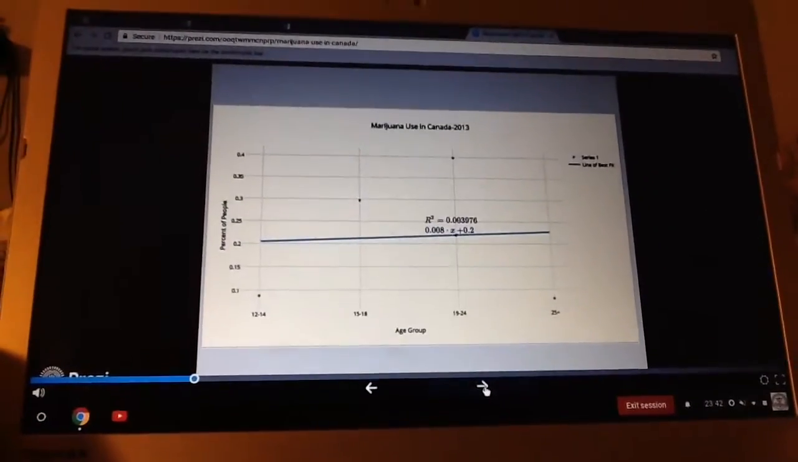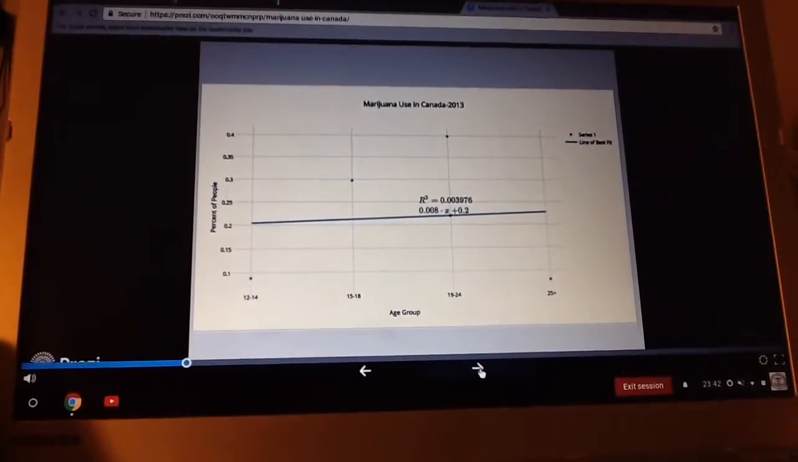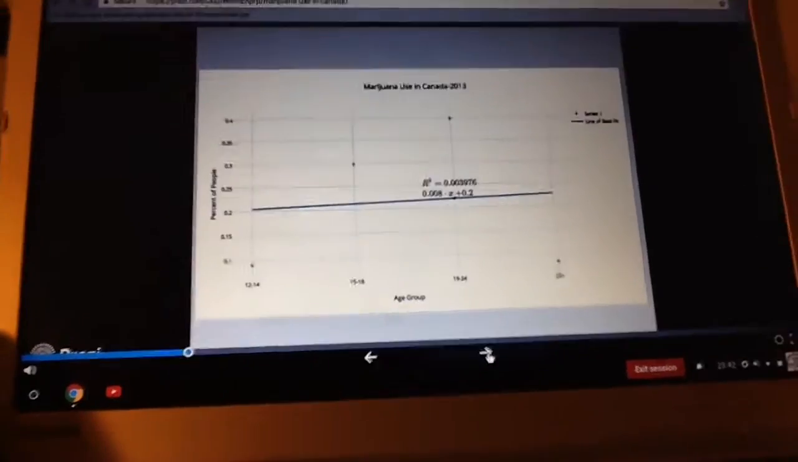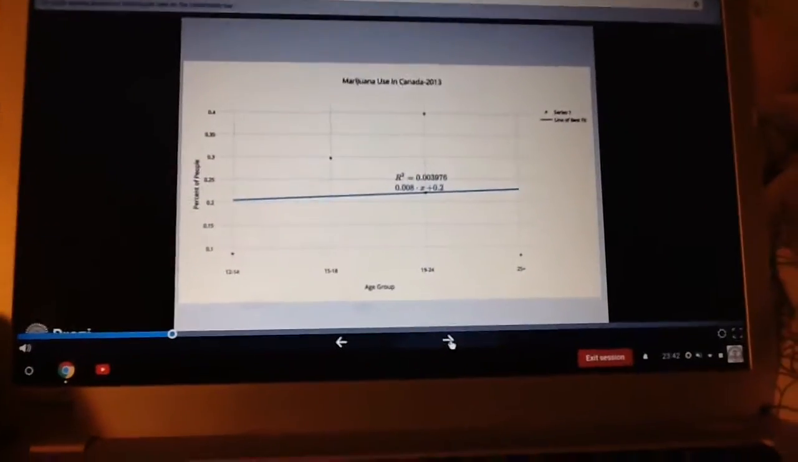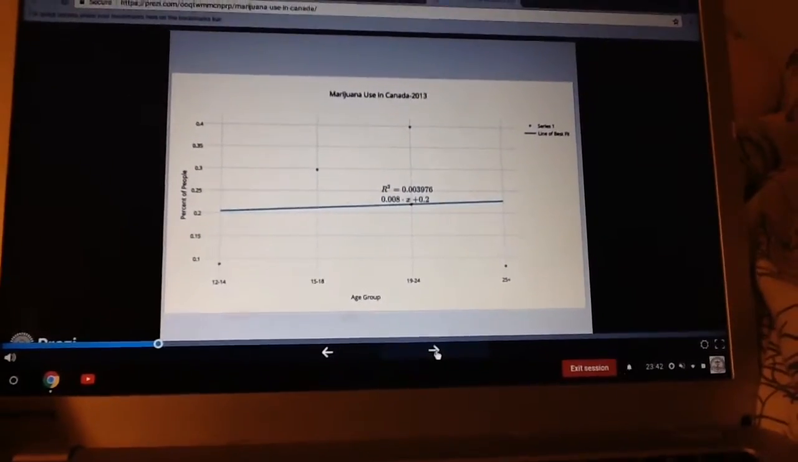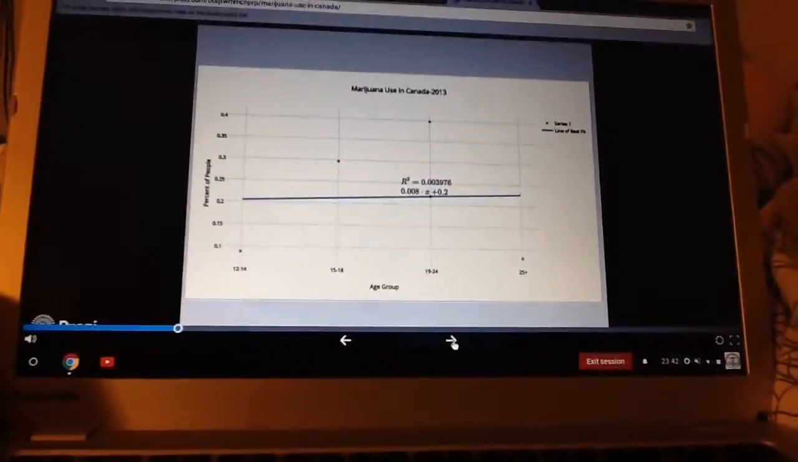This is a graph on marijuana use in Canada. This graph is made from data from 2013. It was the most recent data that I could find. As you can see, the data follows an upwards trend all the way until the 25 plus age category. So the line of best fit doesn't seem to really correlate with the data.